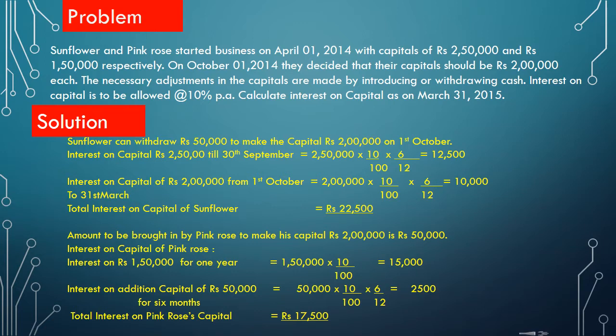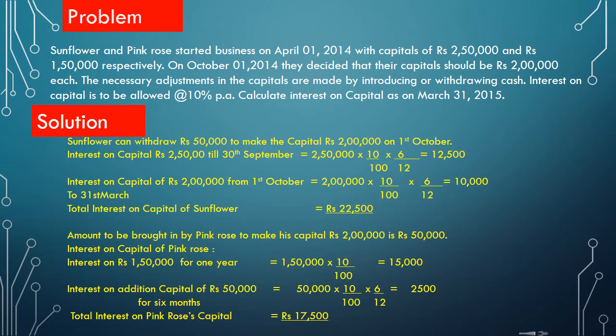So let us calculate. Interest on capital up to October 1st: 2,50,000 into 10 by 100 into 6 by 12, because only 6 months. That is equal to 12,500. Interest from 1st of October on 2 lakhs: 2 lakh into 10 by 100 into 6 by 12, that is equal to 10,000. So total interest on capital of Sunflower is 12,500 plus 10,000.